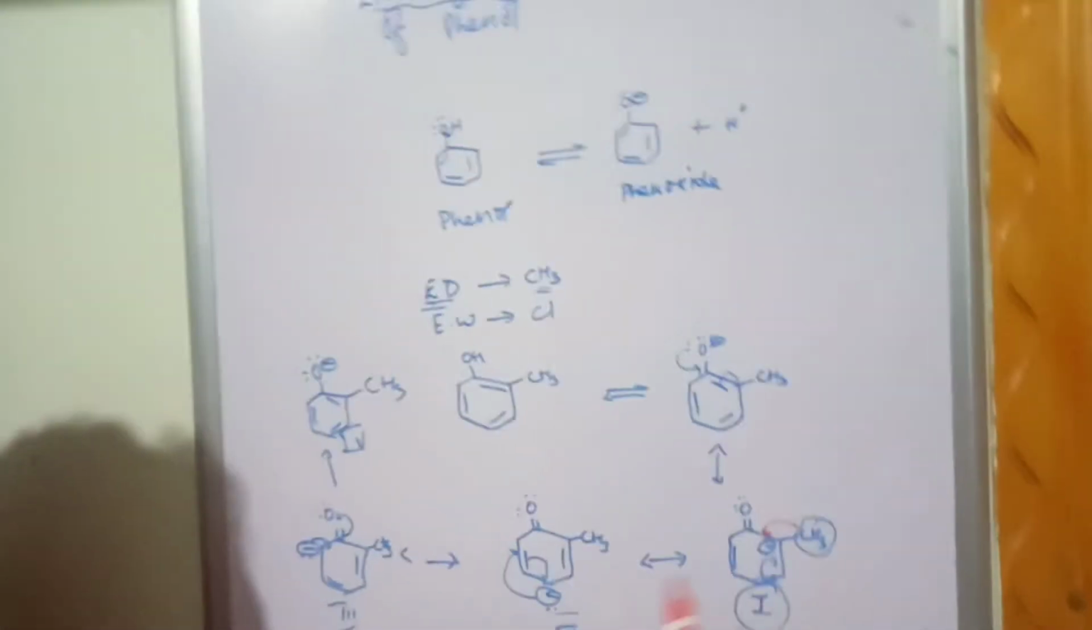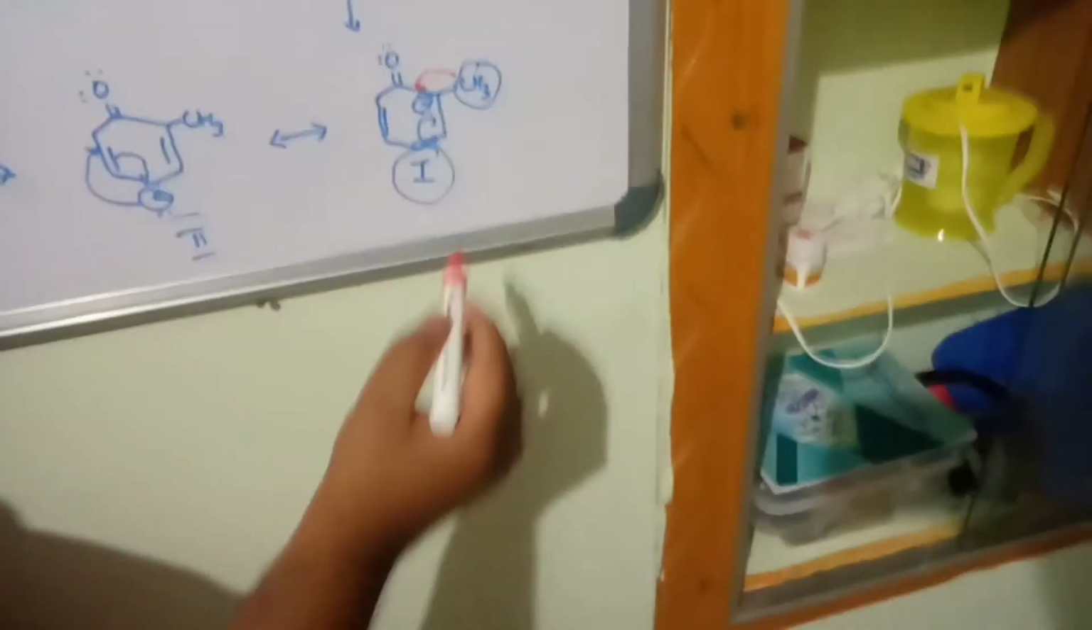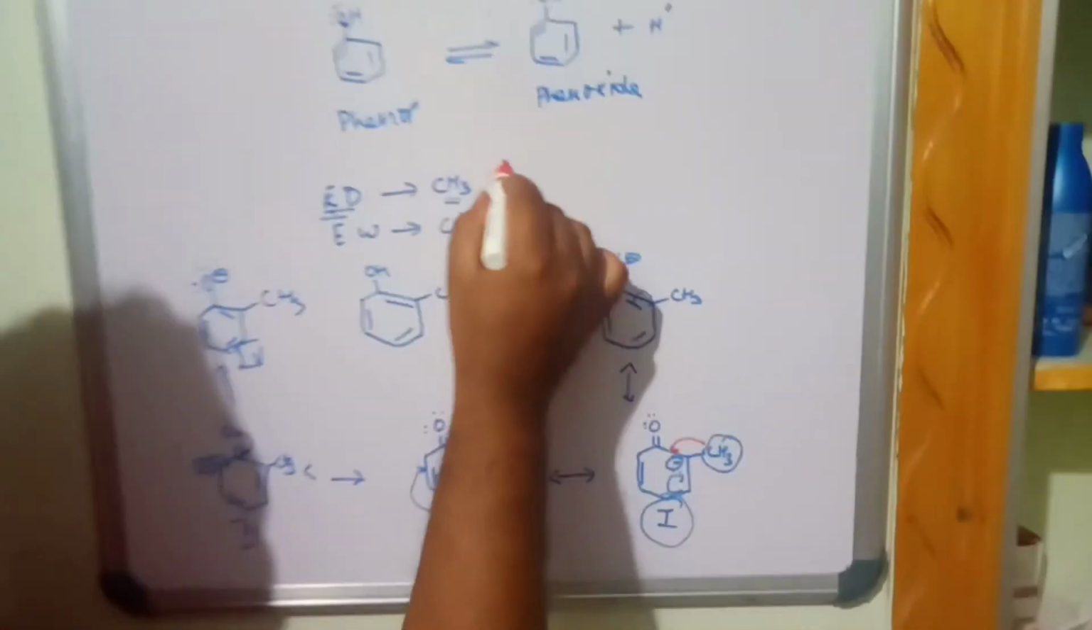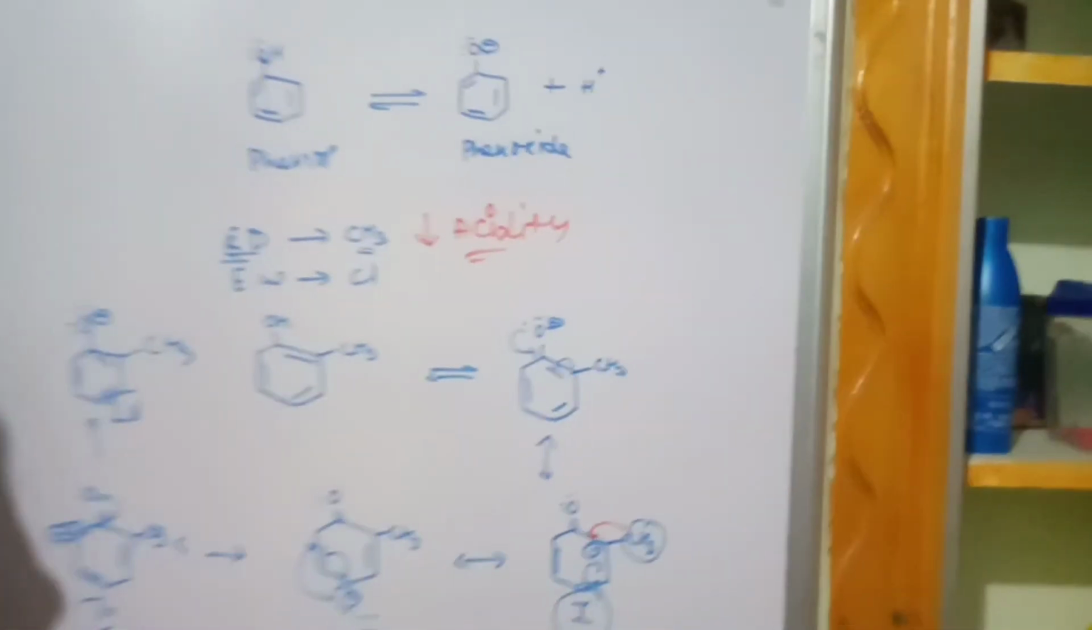So in the same way, what happens? Already there is a negative charge in the ring, the carbon holding the negative charge is the same carbon that gives electrons, so it will not get resonance stabilization properly. Hence, what happens? Electron donating group decreases the acidity. Why does it decrease? Because of the resonance hybrid structure.